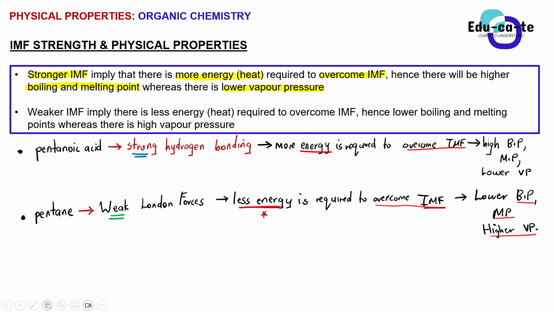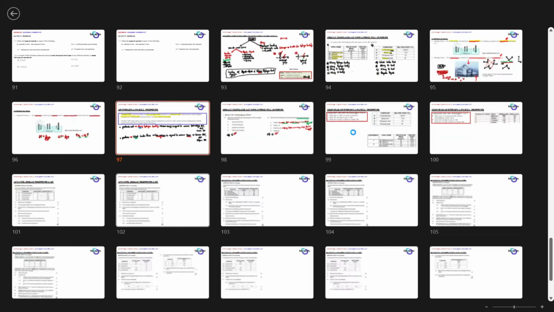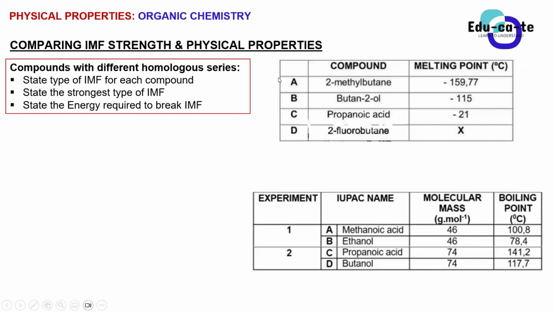All right, so now let us go to comparing the intermolecular forces strength and physical properties. So look at these two tables that I've given you.